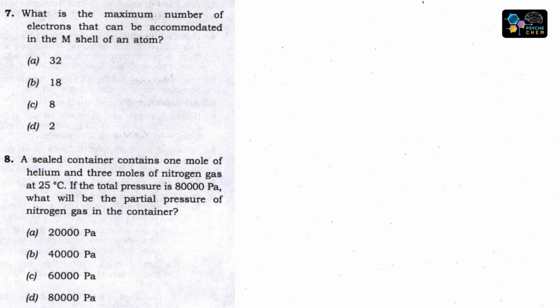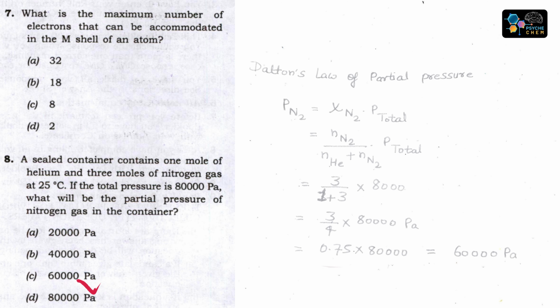A sealed container contains a mole of helium and 3 moles of nitrogen gas at 25 degrees. If the total pressure is 80,000 Pascal, what will be the partial pressure of nitrogen gas in the container? This is a normal formula-based numerical. You can put in the formula and get the answer.